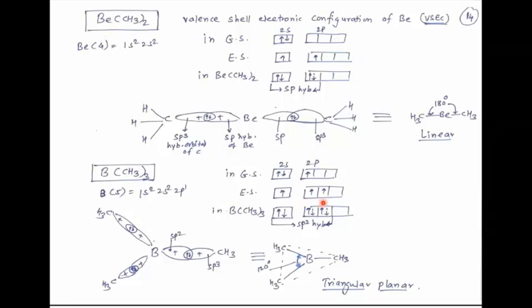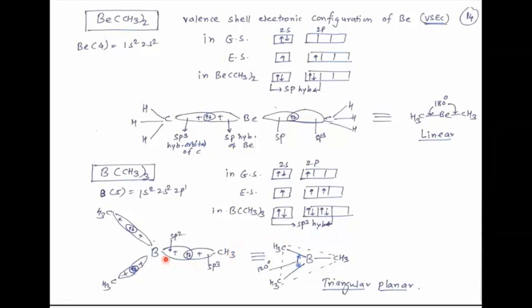Now there are 3 unpaired electrons: 2s contains 1 electron and 2p contains 2 electrons. These 3 orbitals combine together and undergo sp2 hybridization. Each sp2 hybrid orbital contains 1 unpaired electron.